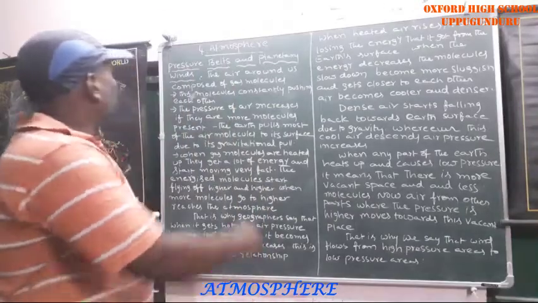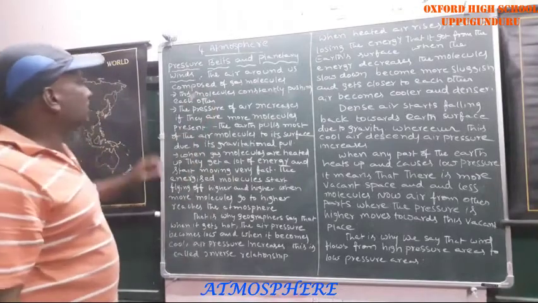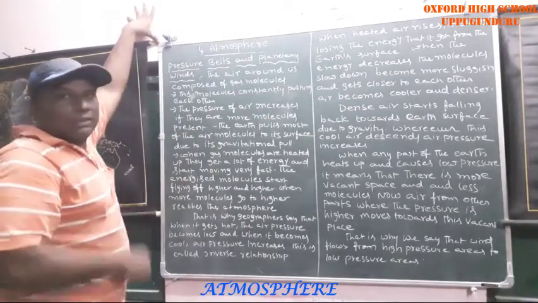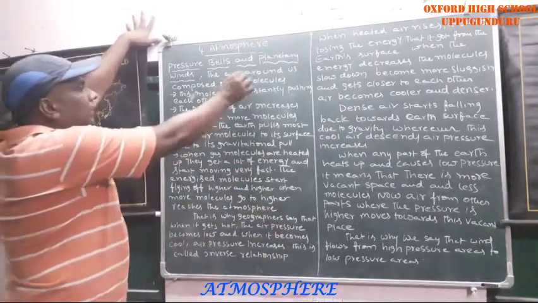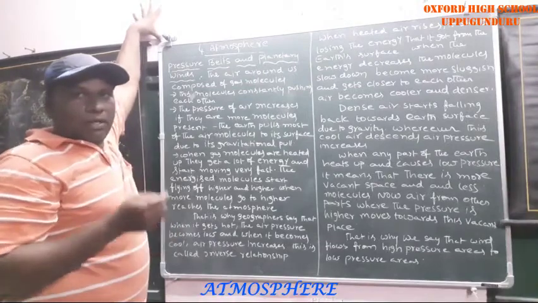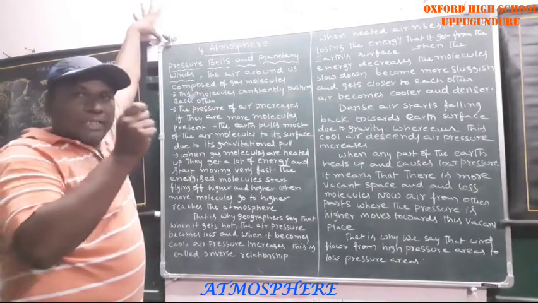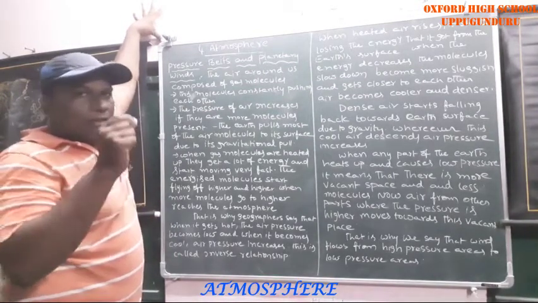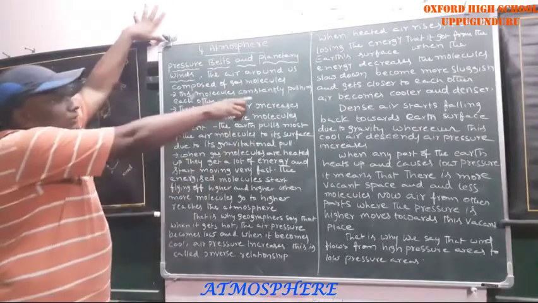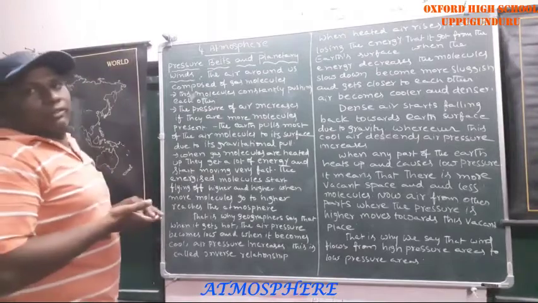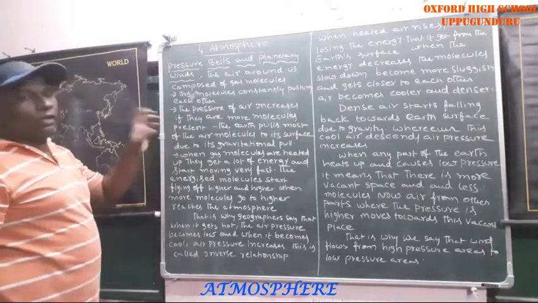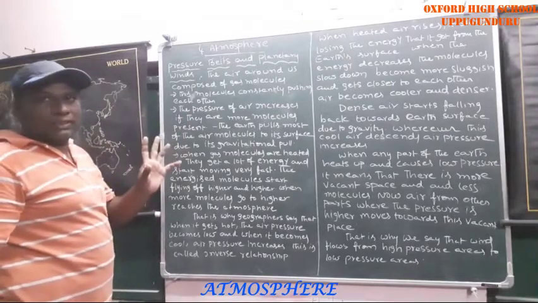Before going to pressure belts and planetary winds, we will discuss a little background regarding pressure. The air around us is composed of gas molecules. Molecules are tiny particles. Remember that. These tiny gas molecules are constantly pushing each other, and automatically pressure is created.